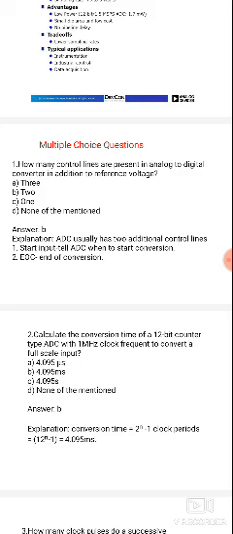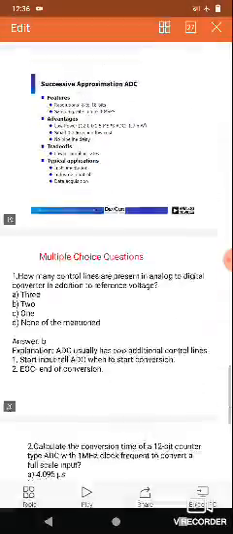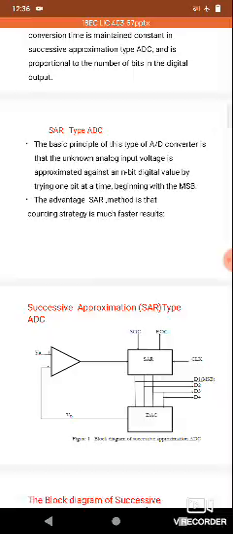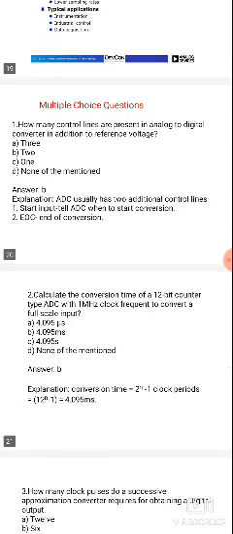So 2 control lines are used for analog to digital conversion in addition to the reference voltage. Why are we saying 2? The analog to digital conversion has 2 additional control lines: the start input, that is the start of conversion, SOC, and the end of conversion, EOC. So additionally it requires 2 control lines. The first is the start input, which tells the ADC when to start the conversion, and EOC is the end of conversion. The 2 additional control lines are start conversion and end conversion.